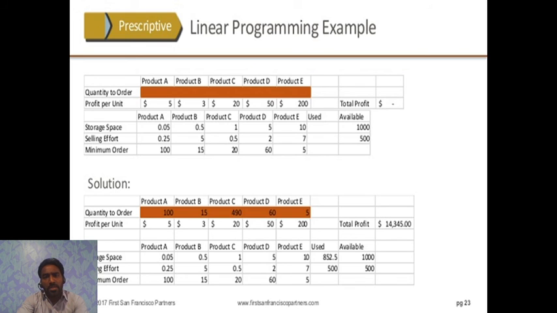In this slide, you see the linear program example. You will see that there are five products: product A, B, C, D, and E, with quantity of order, profit per unit, storage space, selling effect, and minimum order. At the bottom, you can find the solution of this problem.